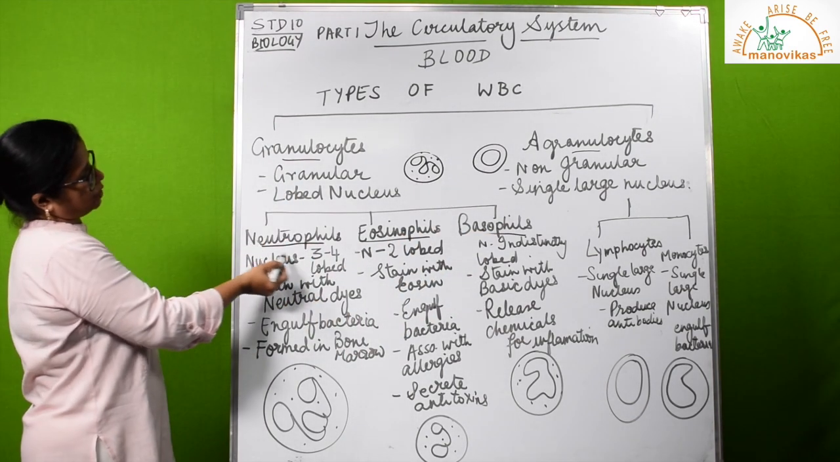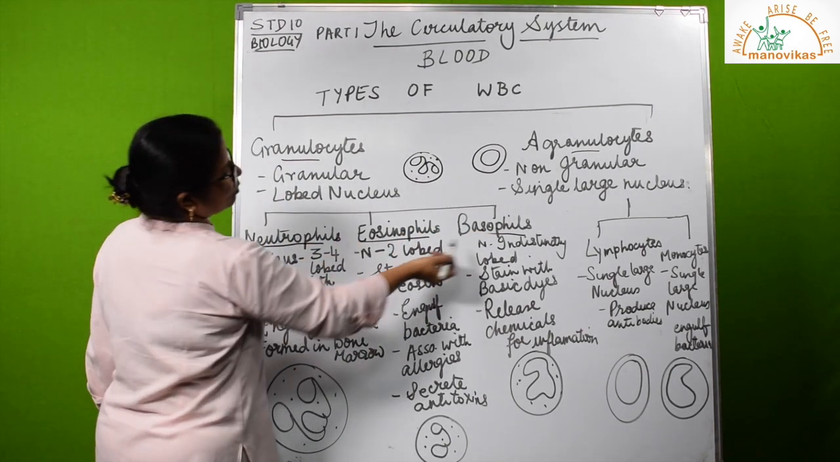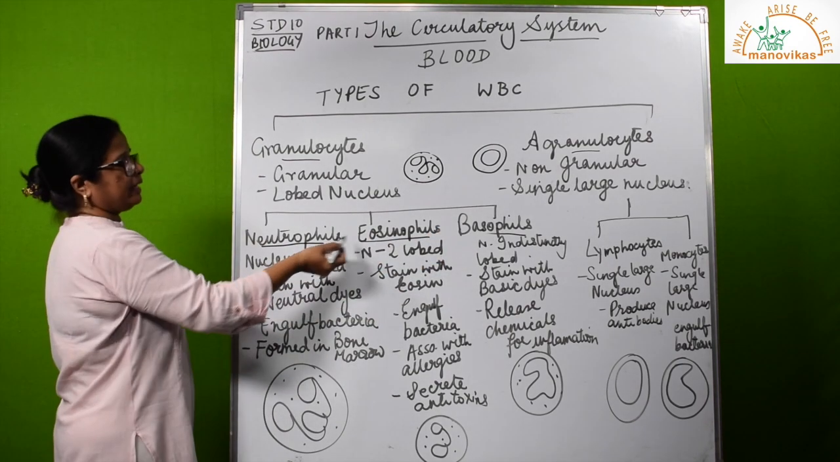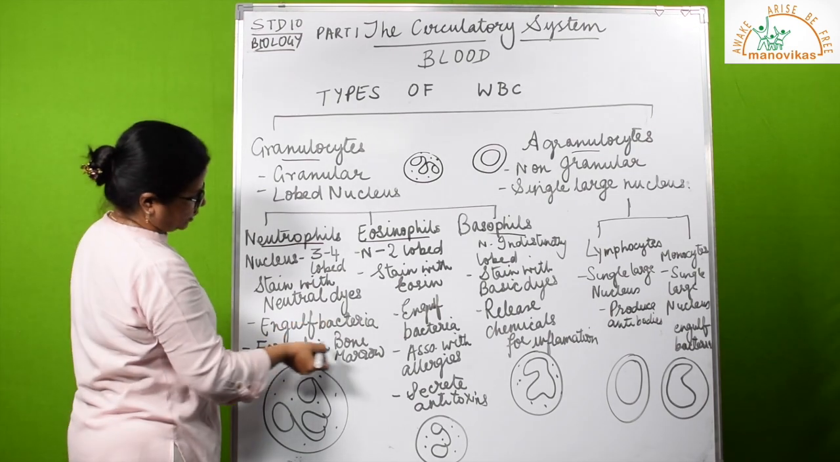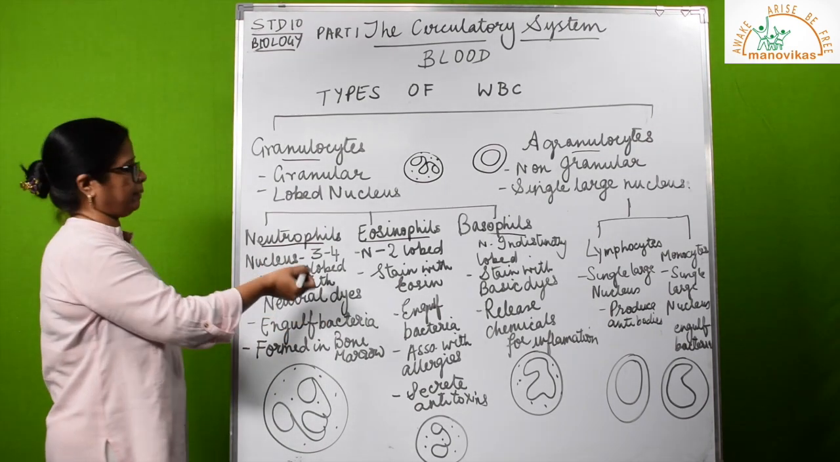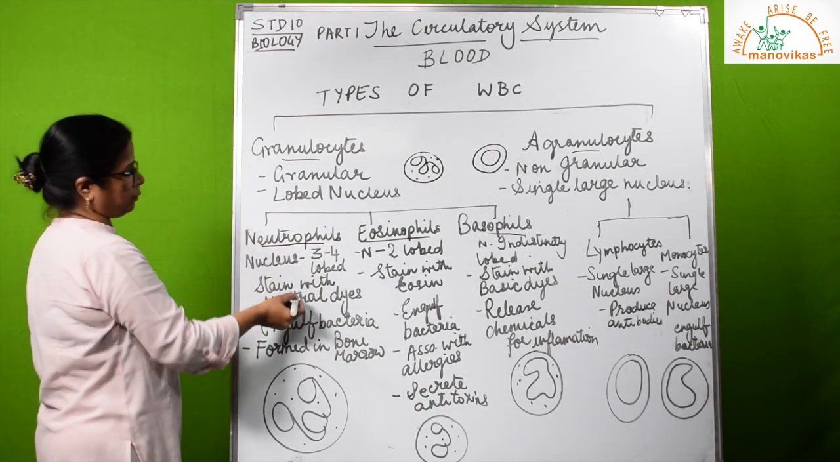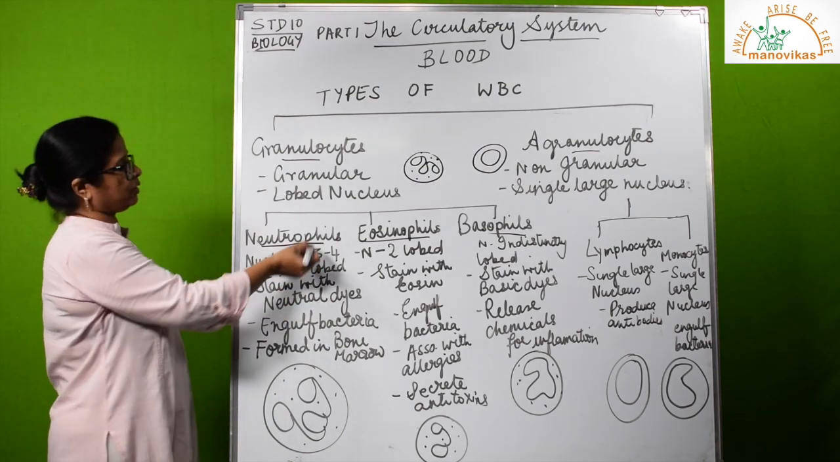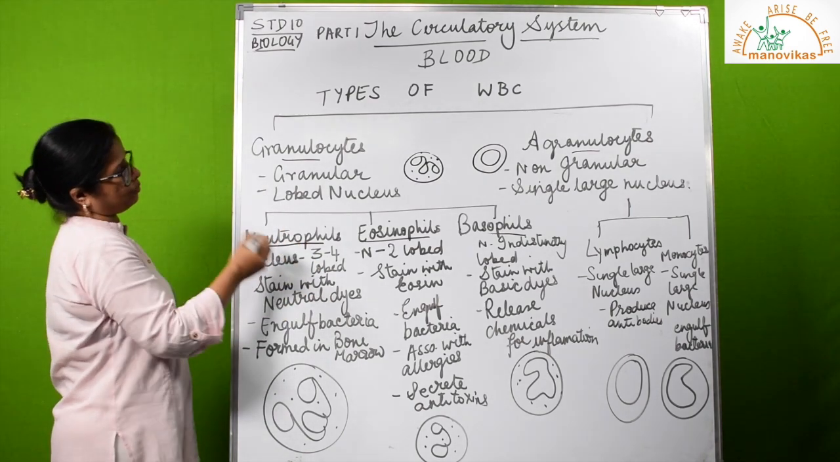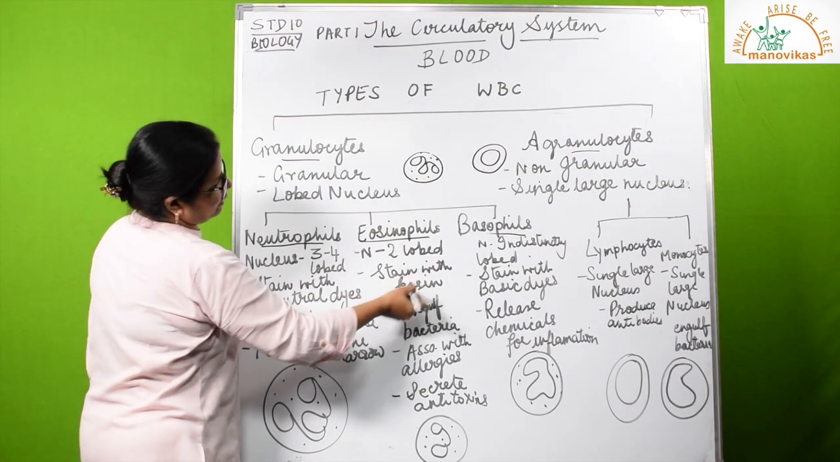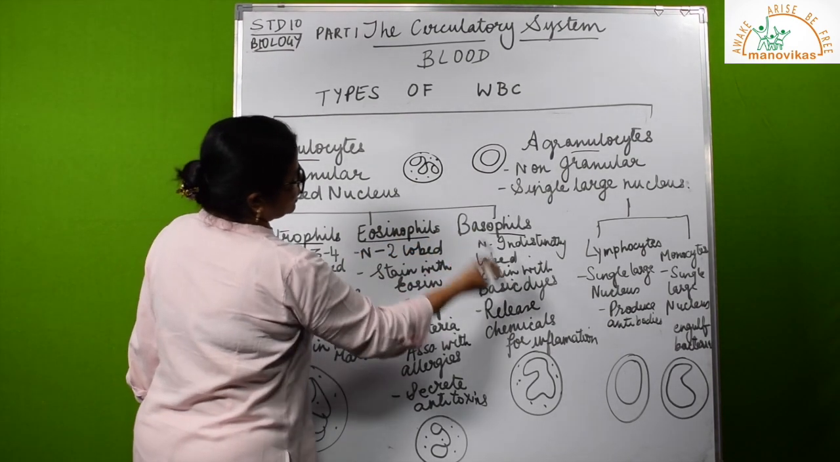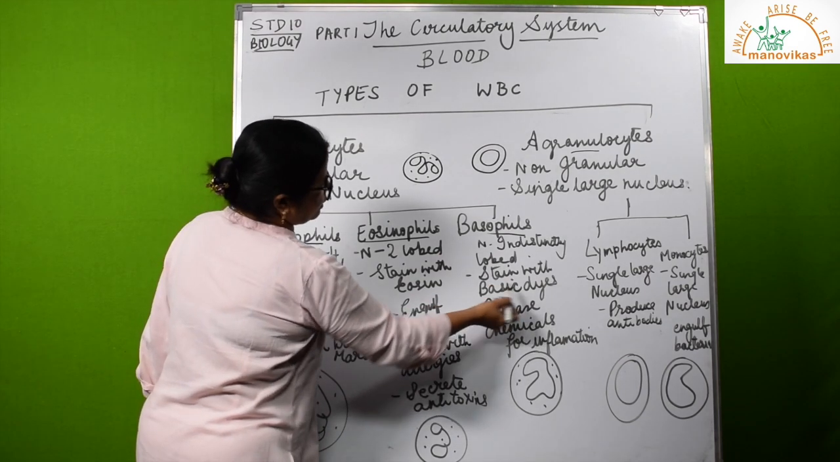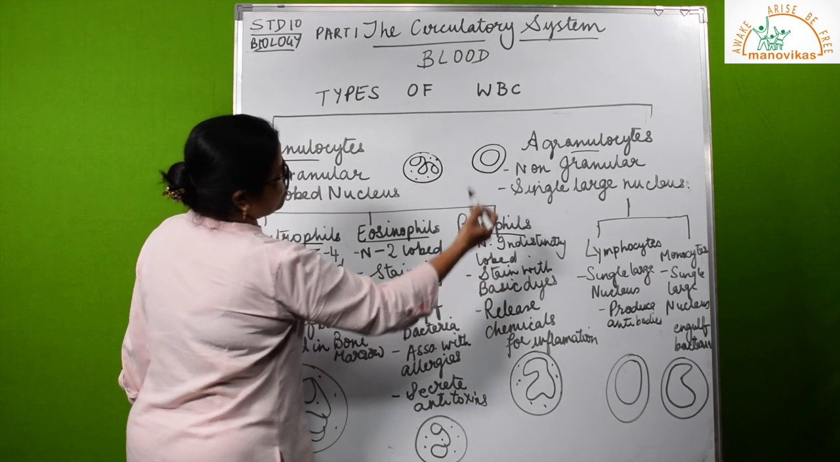The name says neutro, here it says eosino, baso. That means the name itself suggests that it is based on the types of stains that are used to stain them. So neutro, they are stained with neutral dyes. Neutral dyes, we take them as the name neutrophils. Eosinophils, they stain with eosin. Eosin is an acidic dye. Basophils, they are stained with basic dyes. That's why the name basophil.